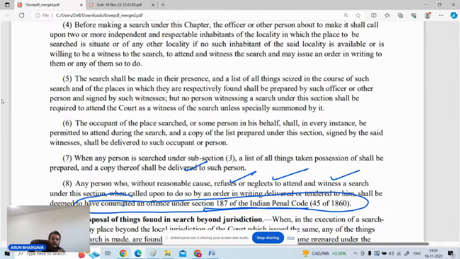सर्च ऑफ द क्लोज्ड प्रीमाइसेस। नंबर 2, नाउ from the neighborhood the police authorities will be asking that okay, you will be a witness of this particular search, and if someone without any reason refuses to be a witness, then against such person under section 187 of the IPC proceedings can be taken up। ठीक है, तो इसका आपको ध्यान रखना है। सेक्शन 187 का सेक्शन 100 के साथ एक कनेक्शन है कि जब भी पुलिस अथॉरिटीज किसी जगह पे